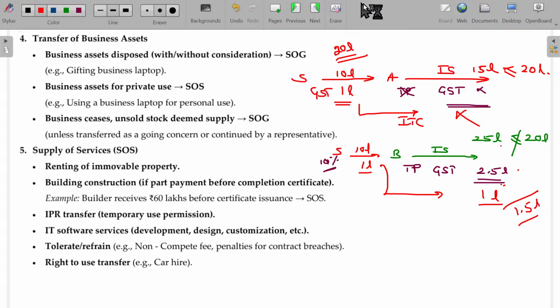Clear? Hope you are now able to understand. So, who is called a taxable person? The person who is registered under section 22 or 24. Okay, why does he register? There's a condition. Usually, for better understanding, we will have a 20 lakhs threshold limit. Of course, variations are also there. We'll study later on. Clear?